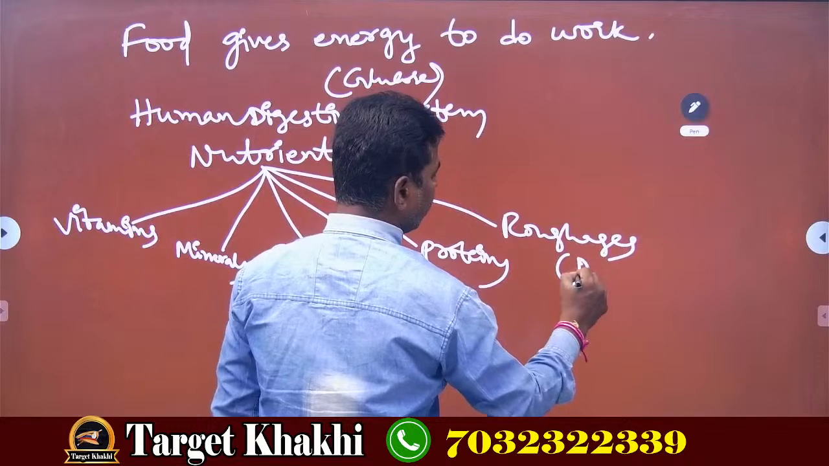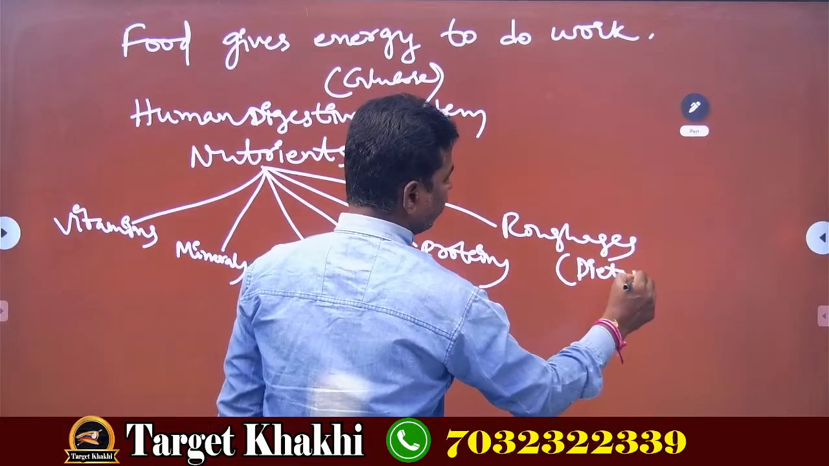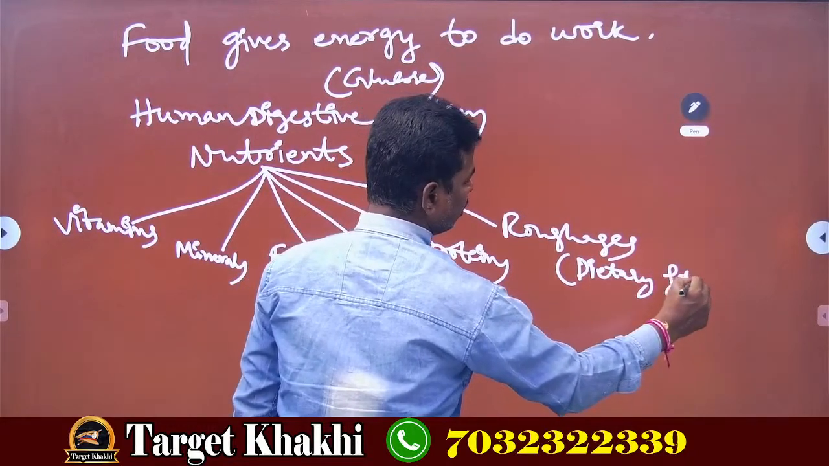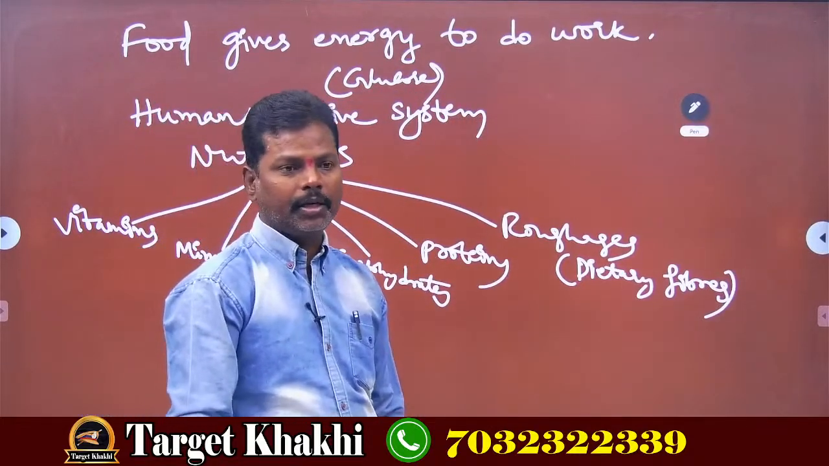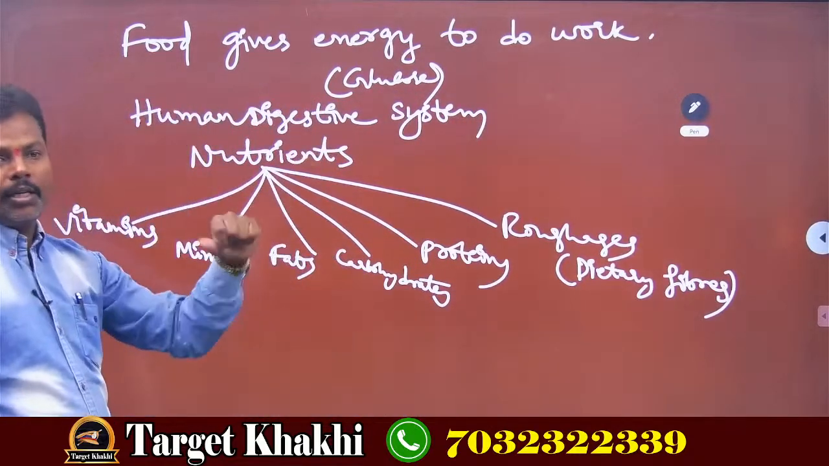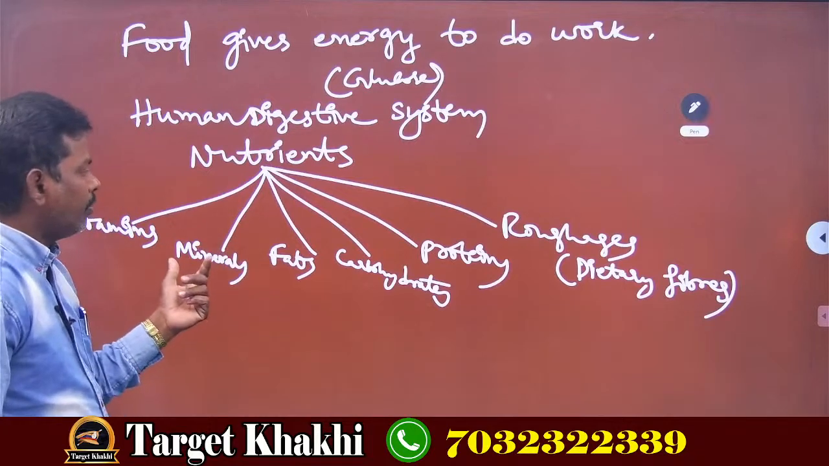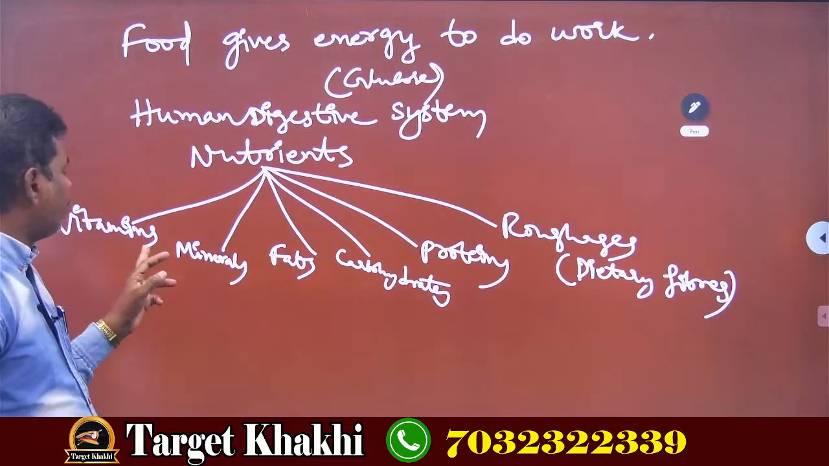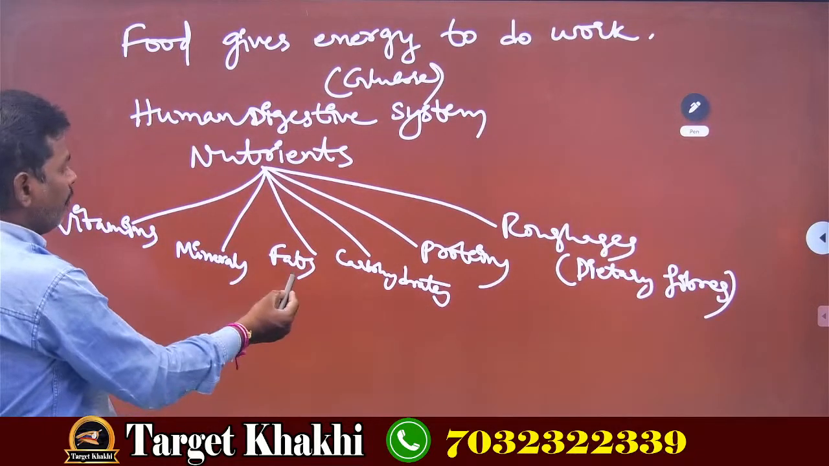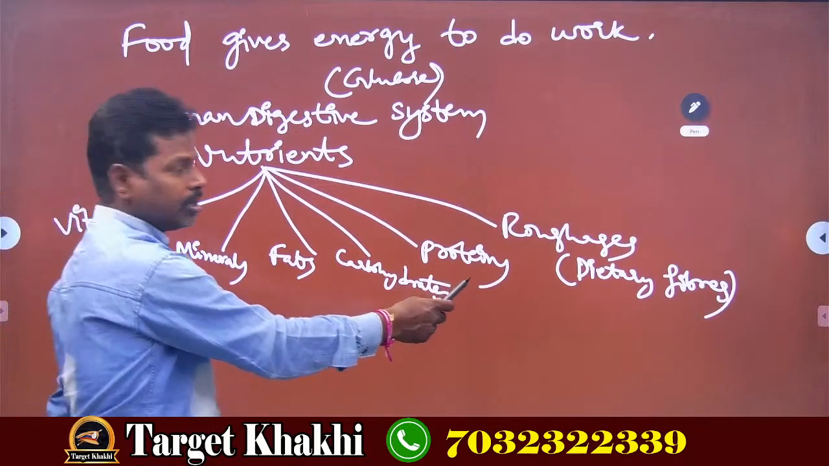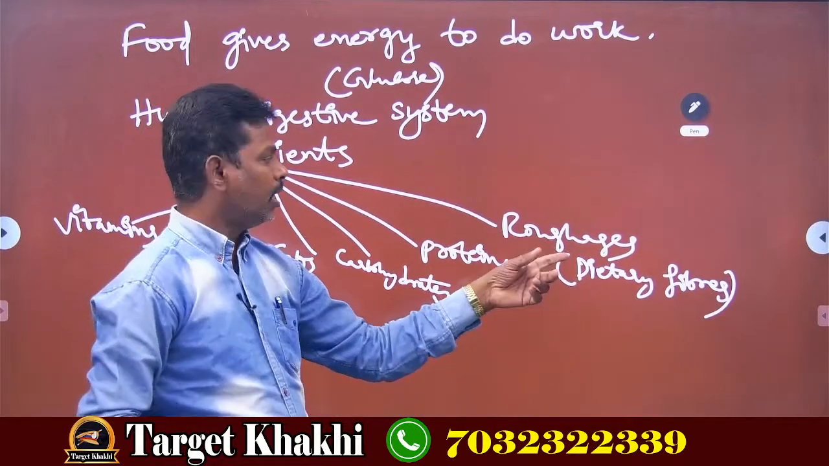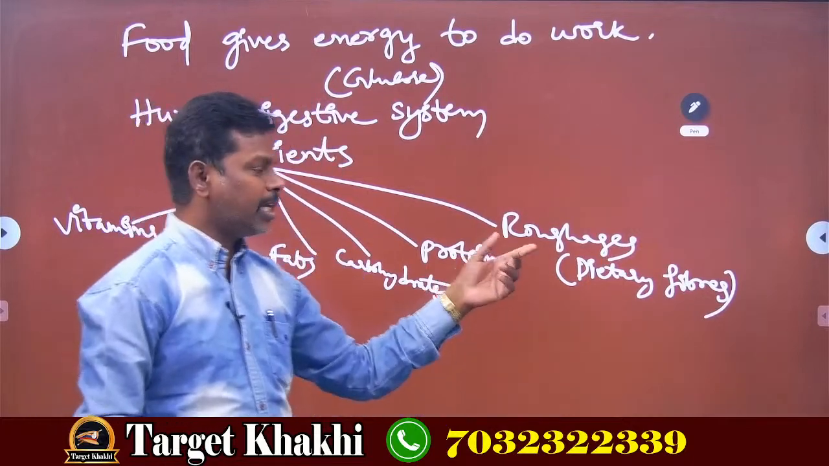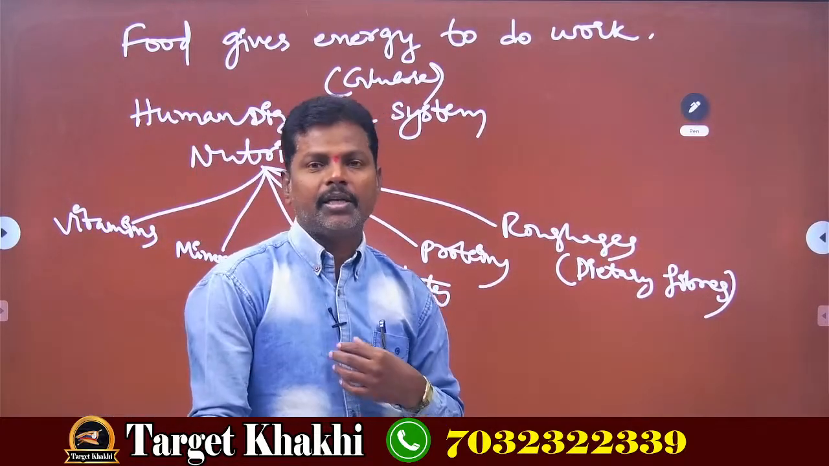Roughages are also called dietary fibers. Understood everybody? Once again, listen: nutrients are mainly 6 types. They are vitamins, minerals, fats, carbohydrates, proteins, roughages. Roughages are also called dietary fibers. These roughages help in preventing constipation in our body.